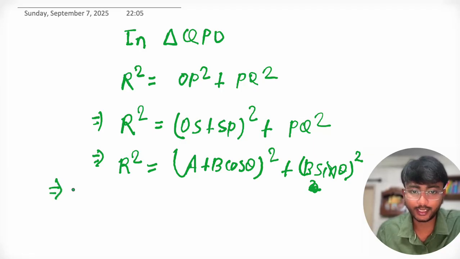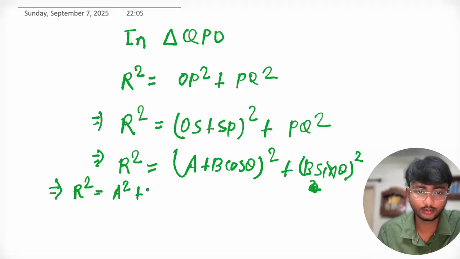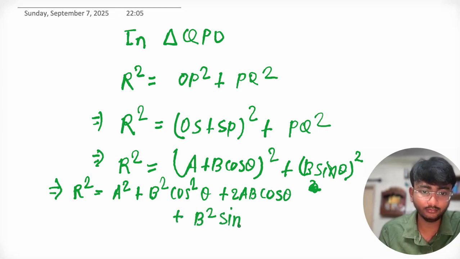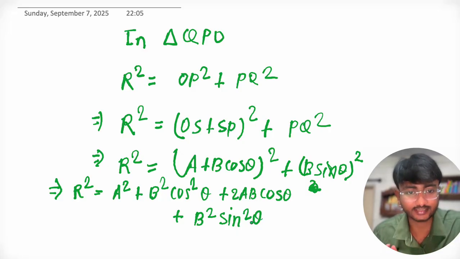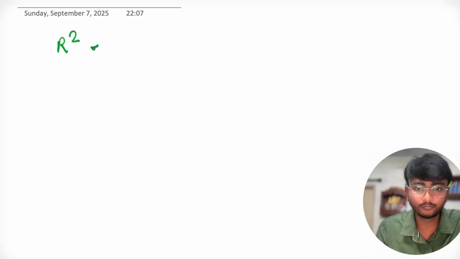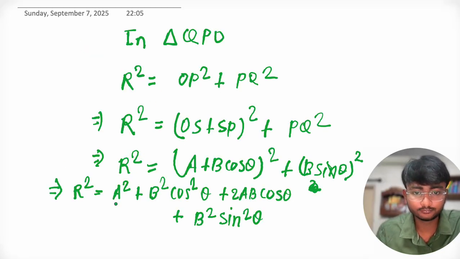Now from here you can write it as R square equal to A square plus B square cos square theta plus 2AB cos theta plus B square sin square theta. Can we write it as? Yes. So now this becomes R square equal to A square plus B square cos square theta plus 2AB cos theta plus B square sin square theta.